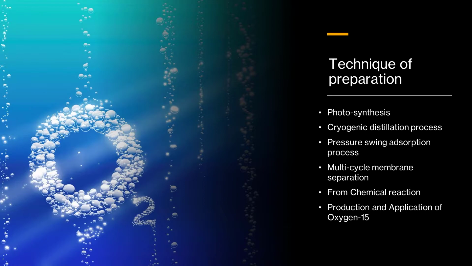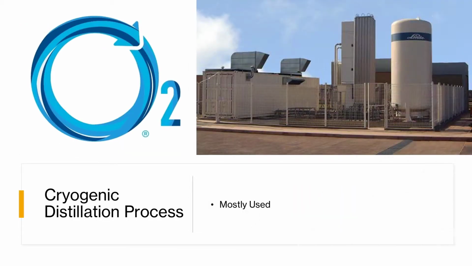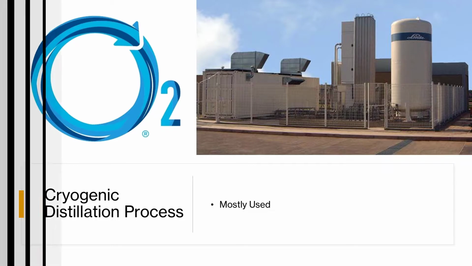There are different processes available. Let's discuss them. First, photosynthesis. This is the most common natural method in which plants use sunlight to convert carbon dioxide in the air into oxygen. Second is the cryogenic distillation process. In this process, air is liquefied and distilled off.